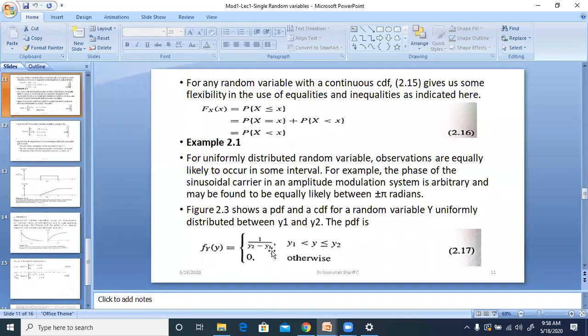So you substitute here y1 equal to 0 and y2 equal to 1. Then this will become 1, for 0 less than y less than 1. Okay, that is what this will become.